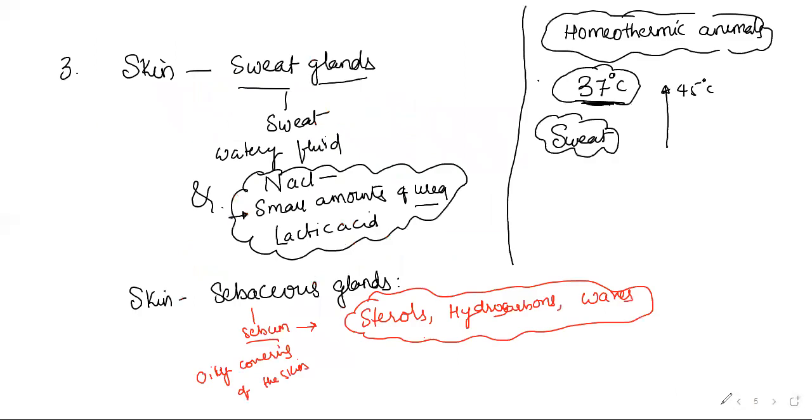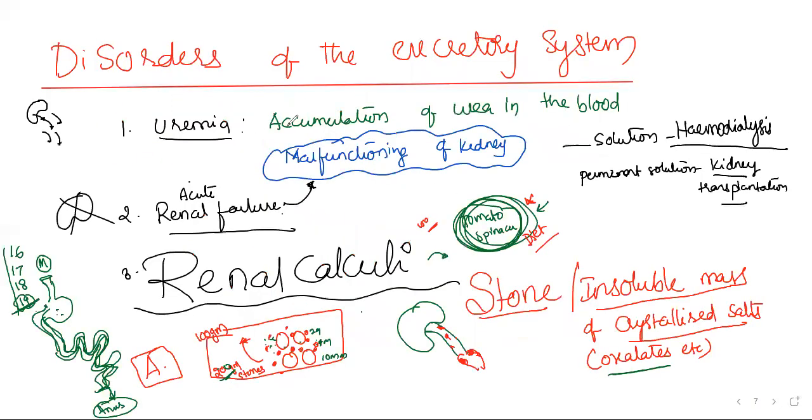Okay, so that's all the disorders. Let's take a look back again. We said uremia is accumulation of urea in the blood. Then the solution, which we are going to discuss now, for acute renal failure. In these two cases, they end up with malfunctioning of the kidney, and the solution should be kidney transplantation. Meanwhile, the patient should be given hemodialysis for the accumulation of urea.